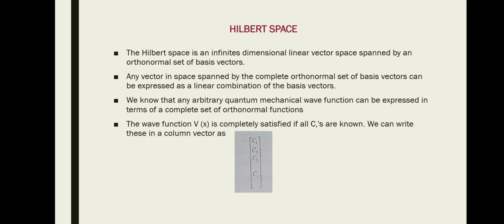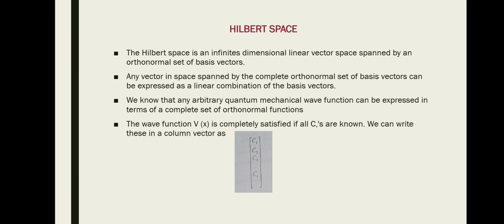Any vector in the space spanned by a complete orthonormal set of basis vectors can be expressed as a linear combination of the basis vectors. We know that an arbitrary quantum mechanical wave function can be expressed in terms of a complete set of orthonormal functions.